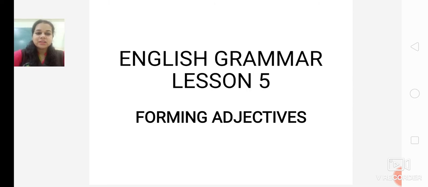We form adjectives by adding alphabets at the end of the word. Those alphabets, which are added at the end of the word so that adjectives are formed, are called suffixes. We add suffixes at the end of the word to form adjectives.